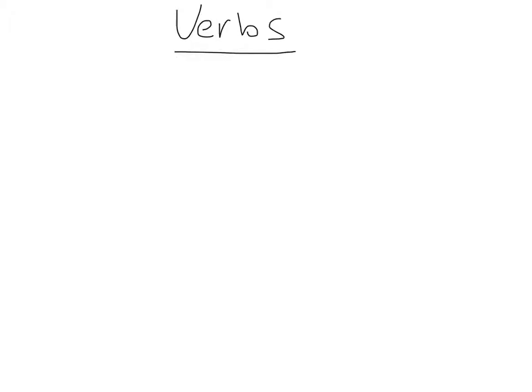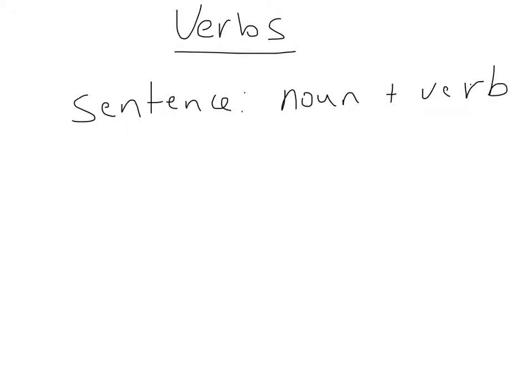Very simply, verbs usually have some sort of action, or they basically connect nouns together. In reality, there's only 2 things that you need to build a sentence, the simplest form. You need a noun, and you need a verb. If you have both of these things, you can have a sentence.